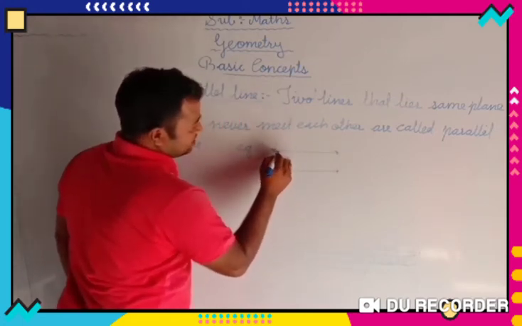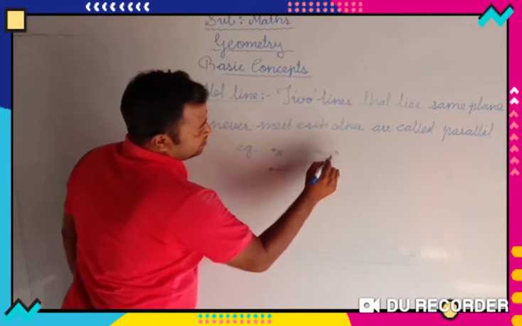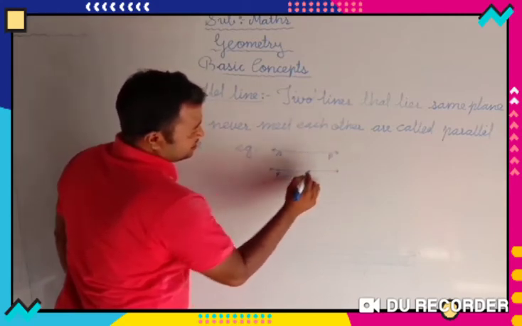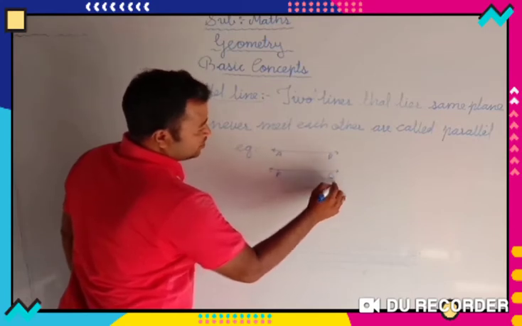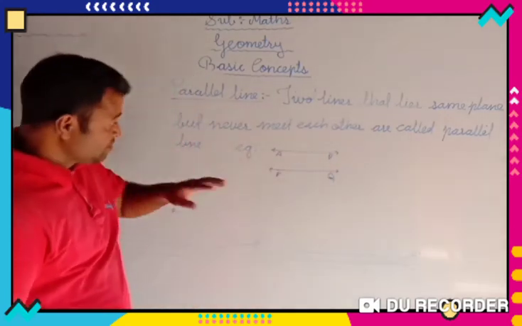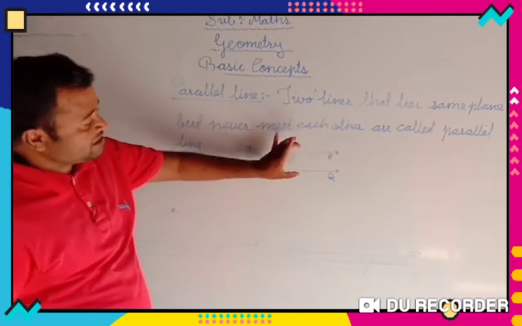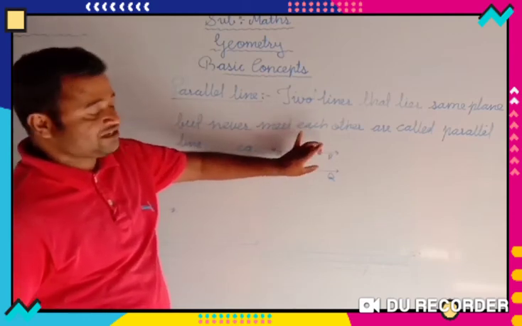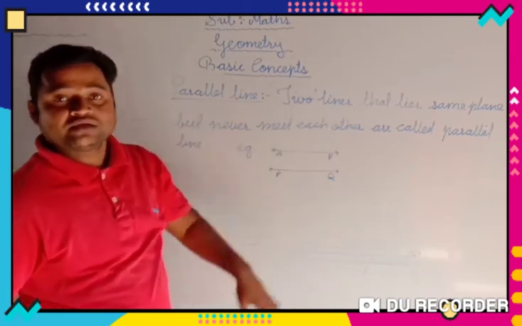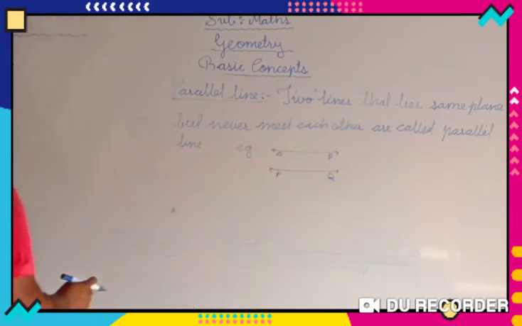Take this line AB, and this you can take line PQ or XY or YZ or whatever you like. Now these both lines fall on the same plane but they never intersect each other, they never meet each other. Such lines are called parallel lines. Further, if you go,